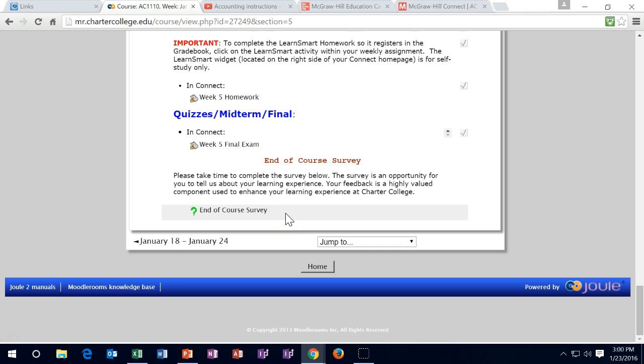This is mainly geared towards the instructor's performance and not so much towards things that the instructor does not have control over. Some of the things that the instructor does not have control over are the amount of material that's going to be in the course, the use of technologies such as Connect, and how Moodle Rooms is set up. If you have questions about those things, please put those into the comments in the survey, and hopefully we can relay those to the design team, who is in charge of that type of stuff.